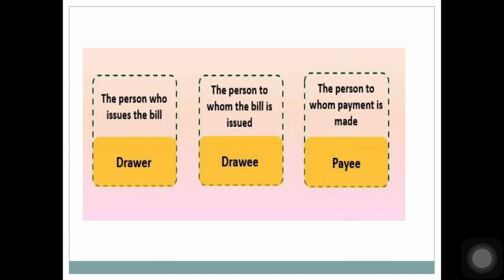So let us recall who is drawer, a person who issues the bill. Who is drawee, the person on whom the bill is drawn. And who is payee, the person who actually receives the money. The drawer and drawee can never be the same person. Keep this in mind. Drawer and payee can be the same person. Also, drawee and payee cannot be the same. Just keep this in mind.